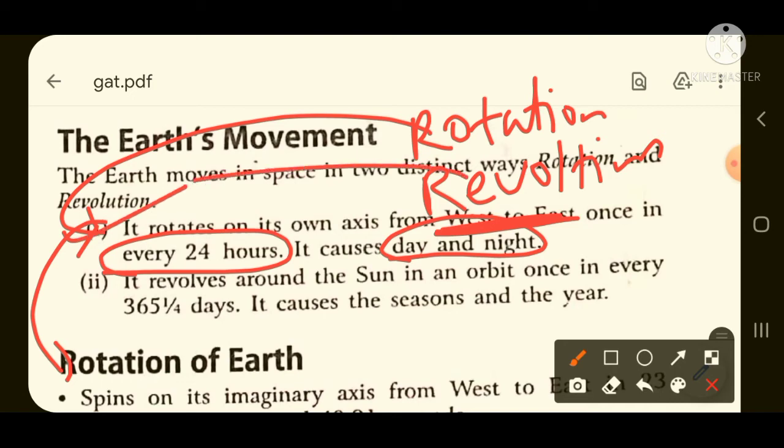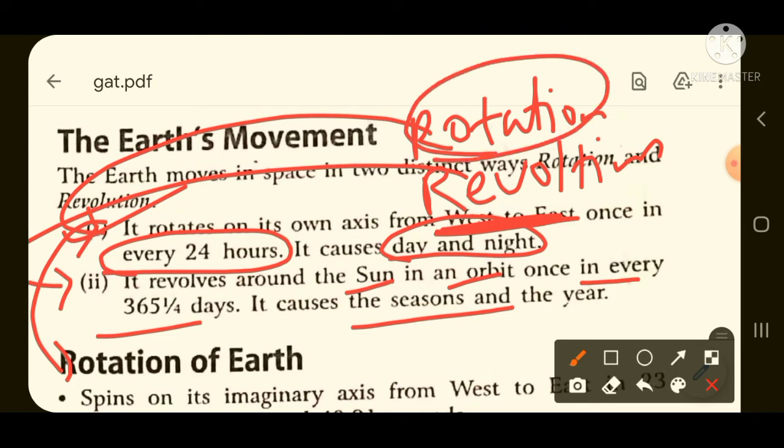The second movement is called the revolution of the earth. Revolution of the earth means it revolves around the sun in an orbit once in every 365 1/4 days. It causes season change every year. So the earth moving around the sun is called revolution, and the earth rotating on its own axis is called rotation. The earth revolves around the sun once in every 365 days, and it revolves because with this only season change is caused.